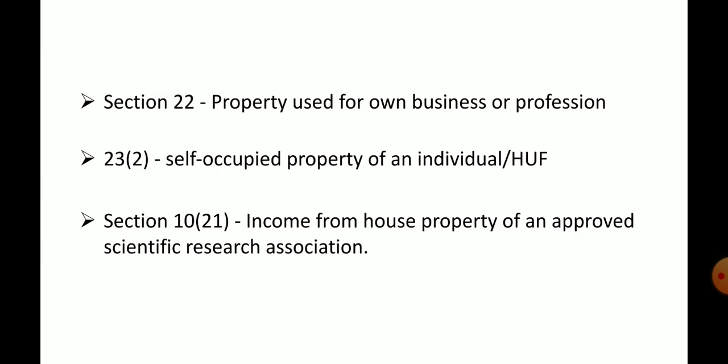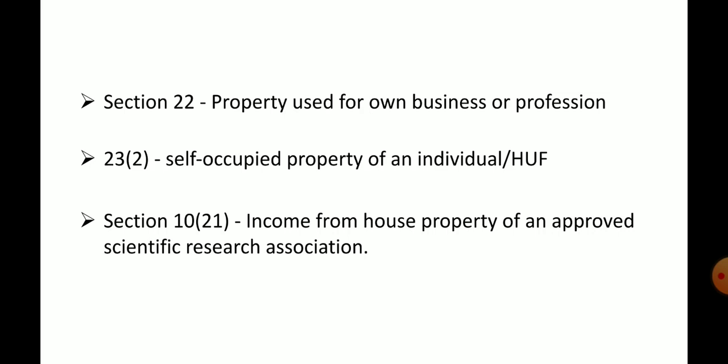Section 22: property used for own business or profession. This we have already discussed. Suppose the owner has a building that he uses himself for his own business and profession. That is not chargeable under income from house property. Rather, it is chargeable under the head income from business and profession. Since that income is chargeable under income from profession or business, it is not chargeable under the head income from house property.